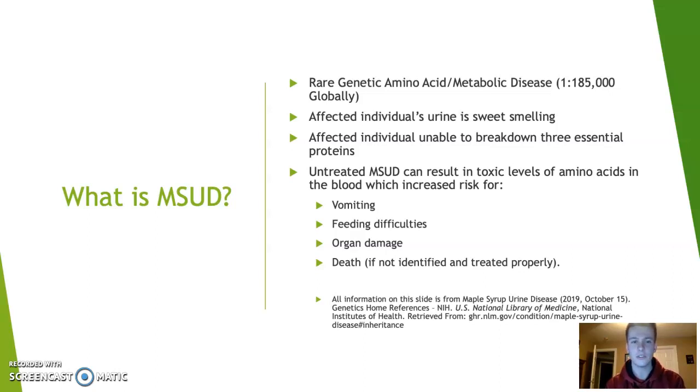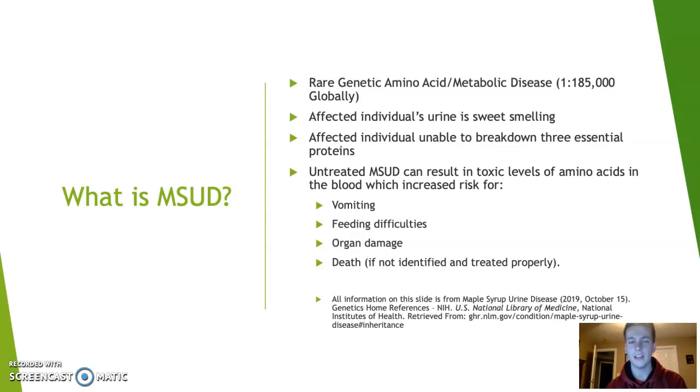And so let's get into a little bit about what exactly MSUD is, since it is an amino acid metabolic disorder. So we'll start at the beginning. We have 3 essential amino acids that are broken down into branched chain amino acids in the body, which are then yielded via an enzyme complex to energy and growth that the body uses. Those 3 are valine, leucine, and isoleucine. And they're broken down into branched chain amino acids. These branched chain amino acids then go through an enzyme complex, and like I said, it yields energy and growth for the human body. Individuals with maple syrup urine disease are deficient in that enzyme complex.